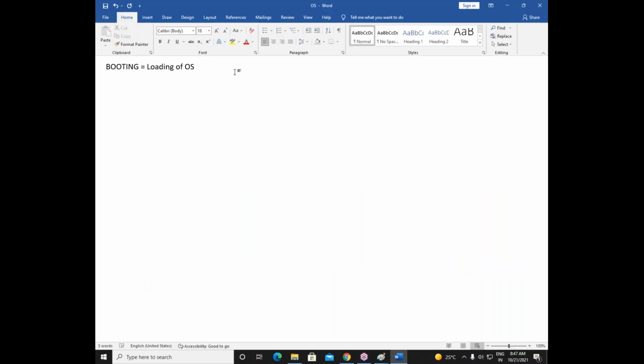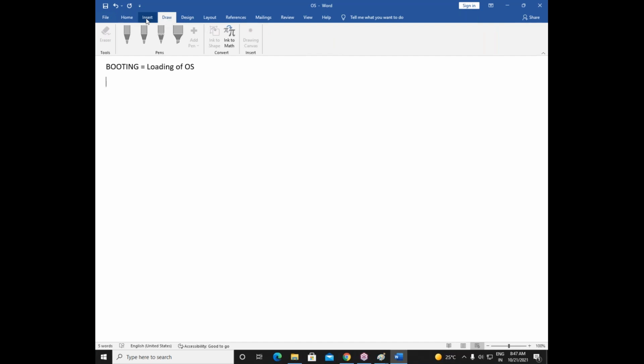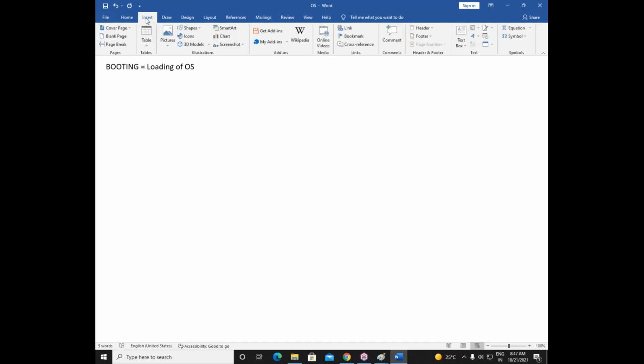So, loading of the operating system. Now, very simple question. I hope I'll get an answer from you. Can you please tell me, in your computer or laptop, whatever you're using right now, where exactly is the operating system loaded? In your computer or laptop, where exactly is the operating system loaded?